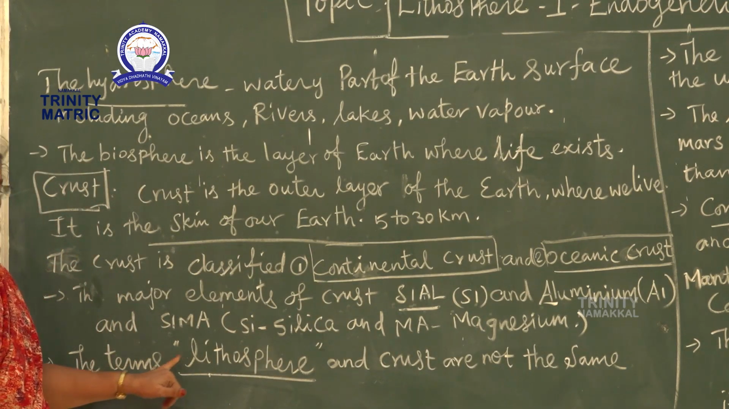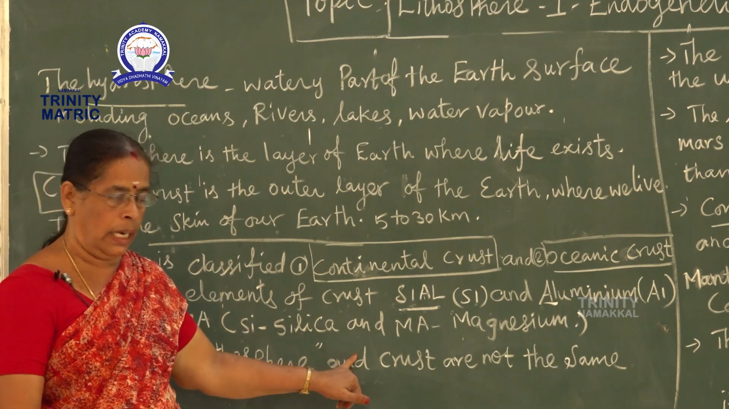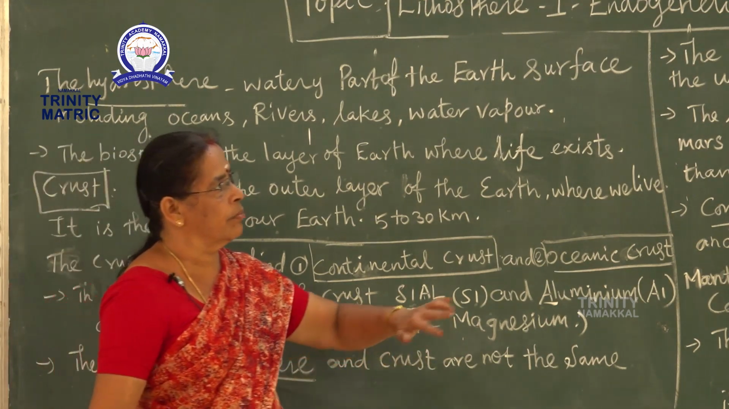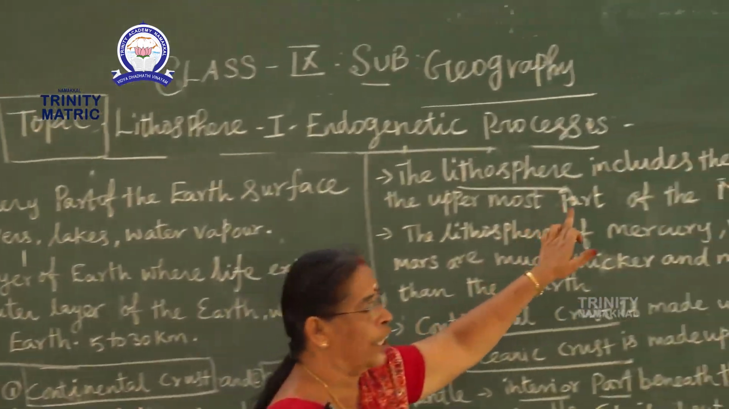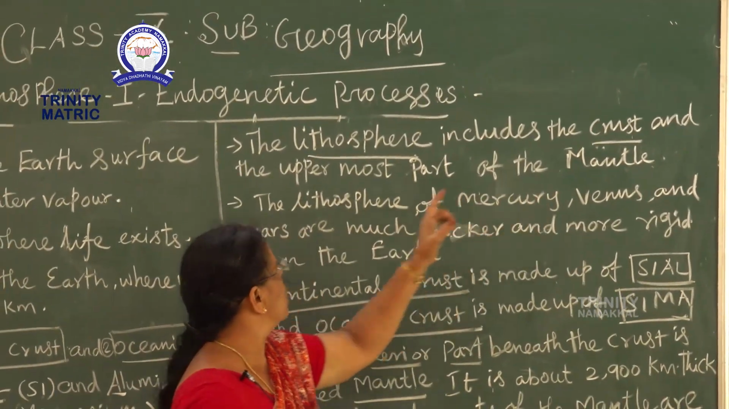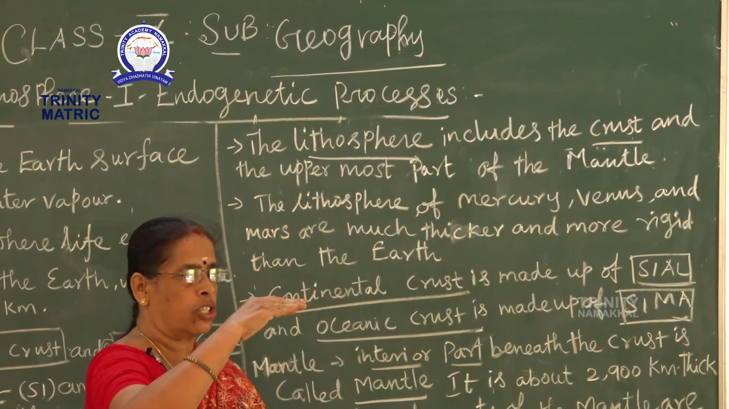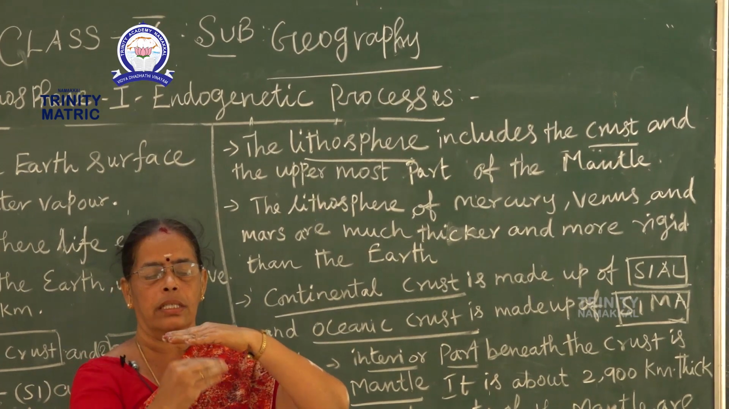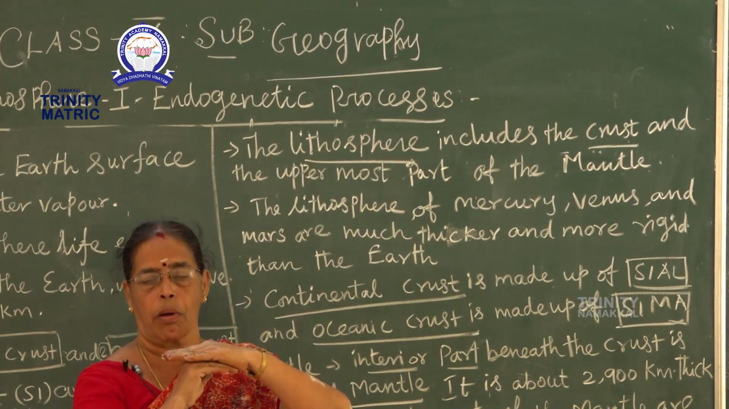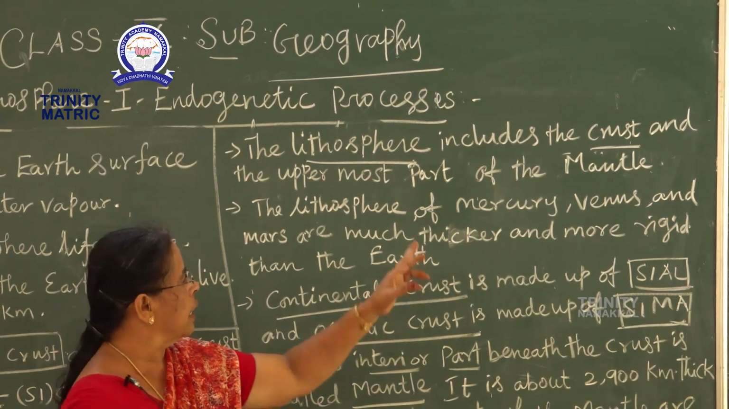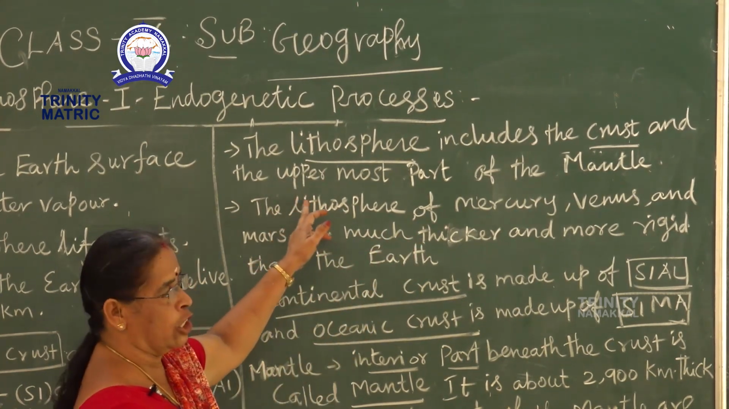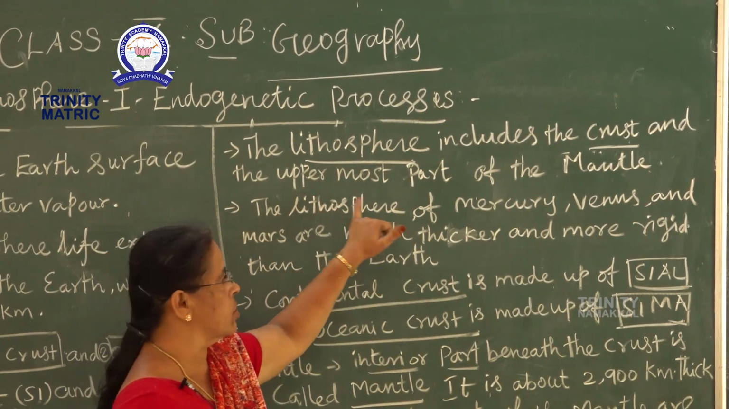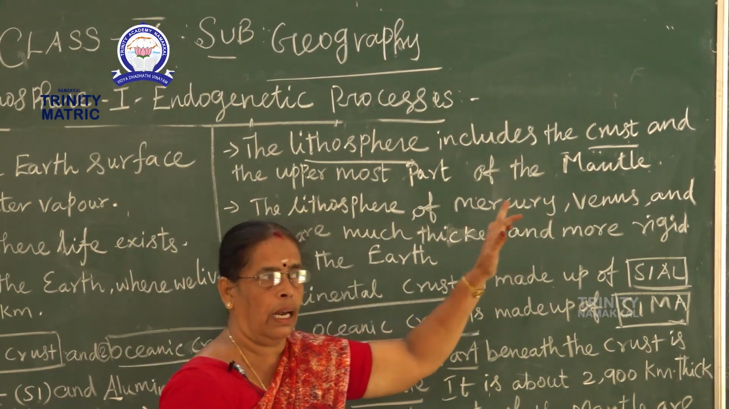The terms lithosphere and crust are not the same. It is different. The lithosphere includes the crust and the upper part of the mantle. Just like this is the upper part, that is the bottom. The upper part is called the mantle. The lithosphere includes the crust and the upper part of the mantle.